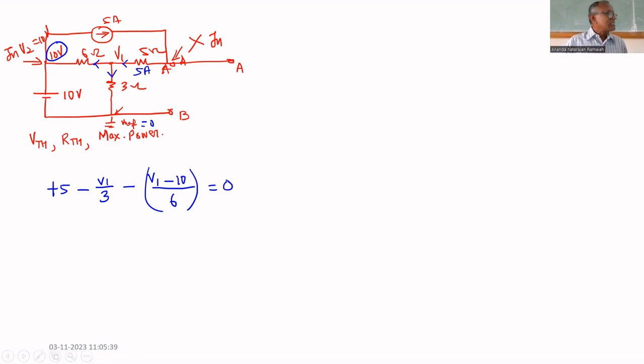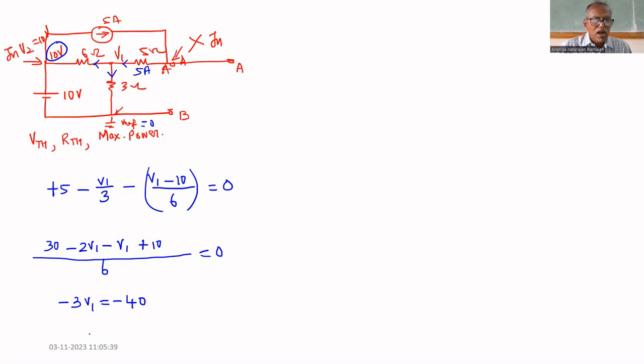Any other current in that junction? No, that's all. Let us take 6 as LCM. What will you get? 30 minus 2V1 minus V1 plus 10 equal to 0. So minus 3V1 equal to minus 40, or V1 equal to plus 40 by 3.